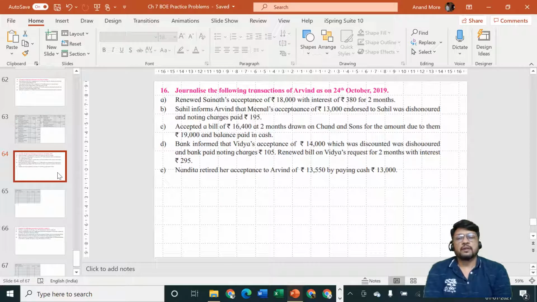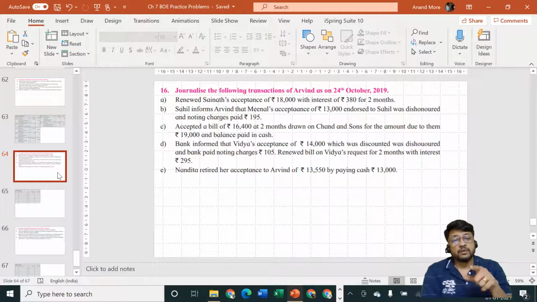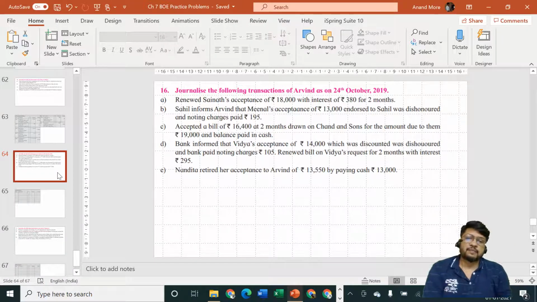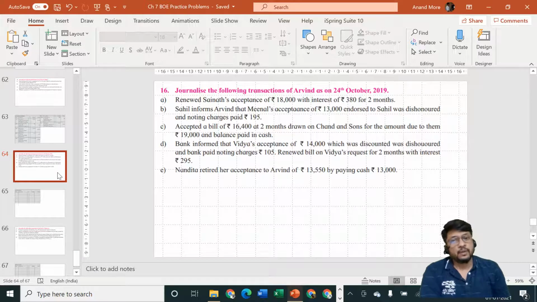First one, renewed Sainath's acceptance of rupees 18,000 with interest of rupees 380 for 2 months. We are writing in the books of Arvind. Renewed Sainath's acceptance. Sainath's acceptance means Sainath's bills payable. Sainath's bills payable we are renewing. It means probably Sainath has approached us and he has told us that he does not have the capacity to honor the bill. That's why he is asking for some extra time.